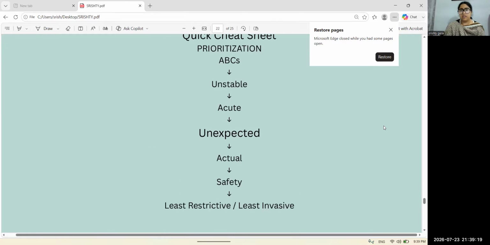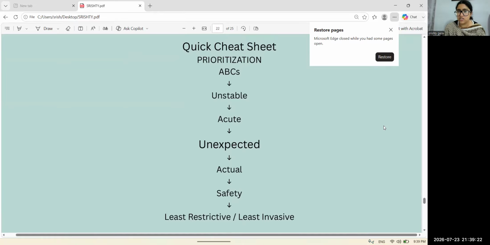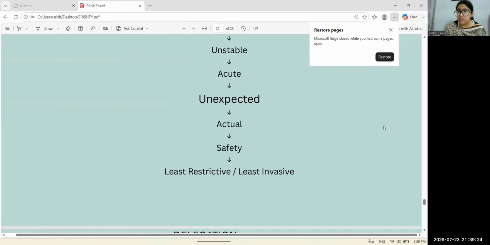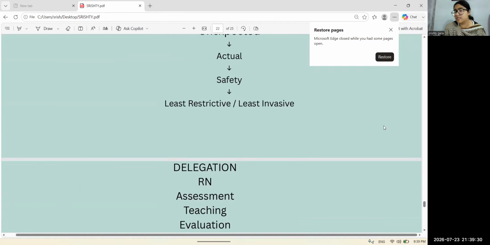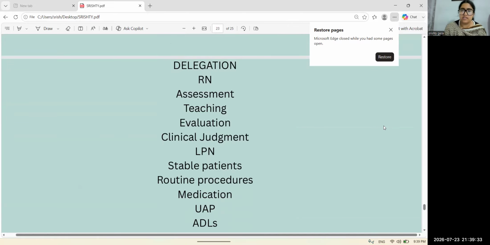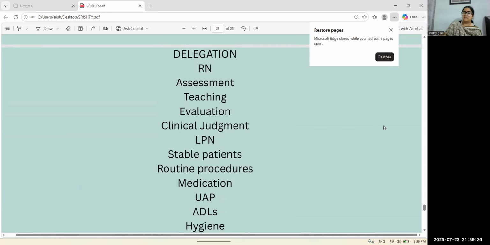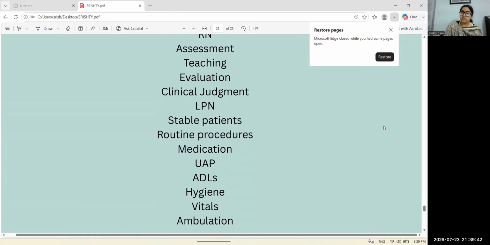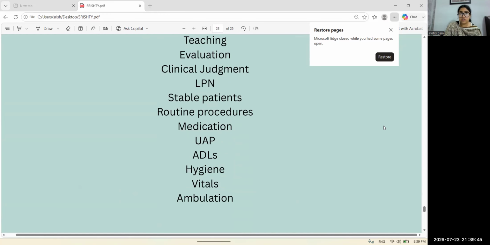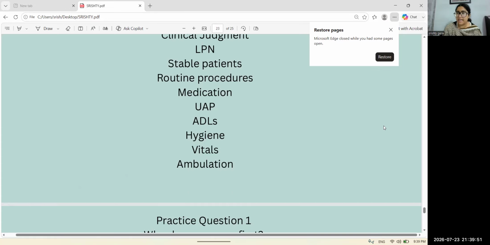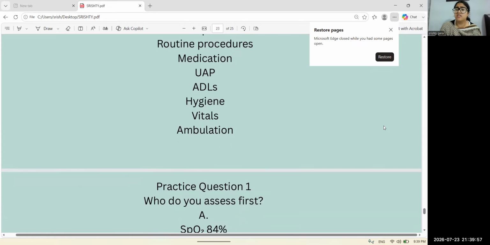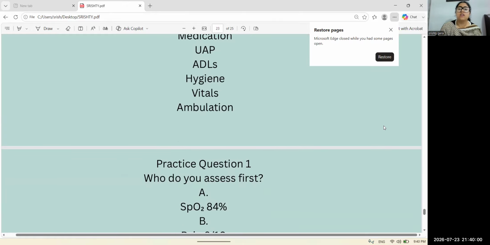Here is a quick cheat sheet, a quick summarization. Prioritization includes ABC, then unstable, then acute, then unexpected, actual, safety, least restrictive and least invasive. Delegation we have already discussed. The RN has assessment, teaching, evaluation, and clinical judgment. The LPN has the scope for stable patients, routine procedures, and oral medications for the stable patient. The UAP has the scope for ADLs, activities of daily living: hygiene, vitals, routine vitals, and ambulation.